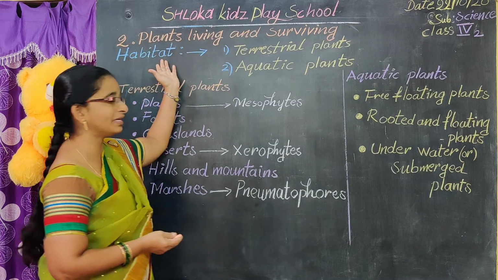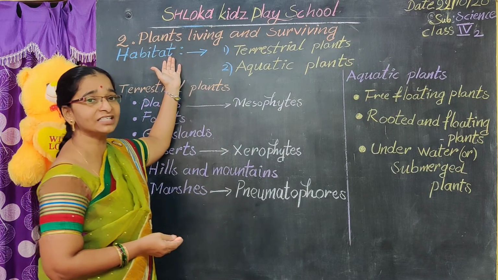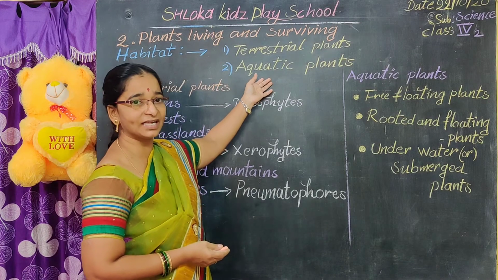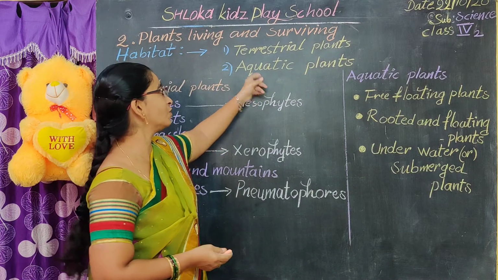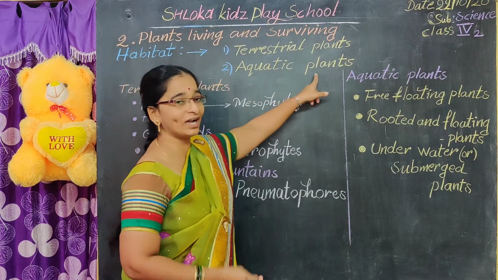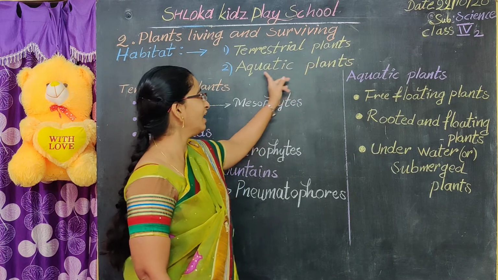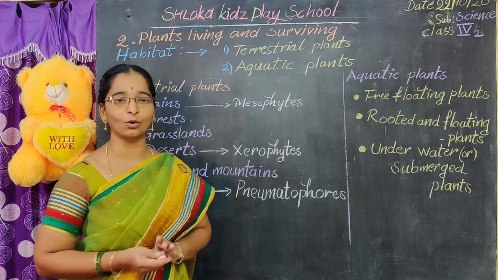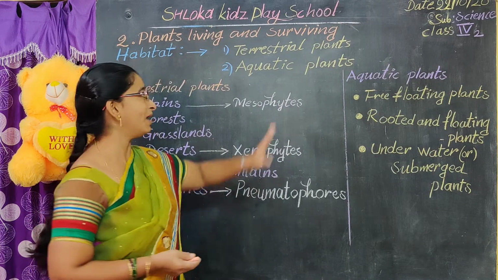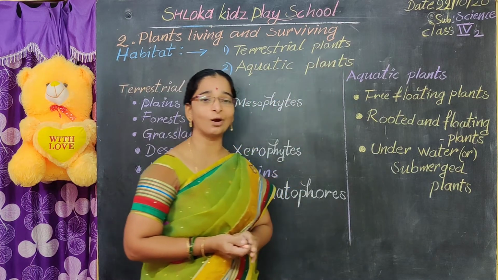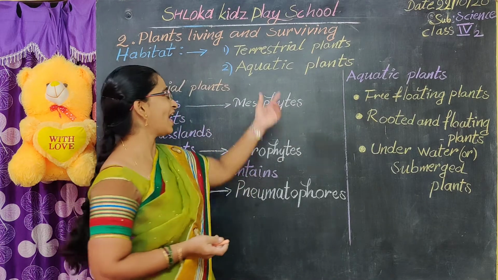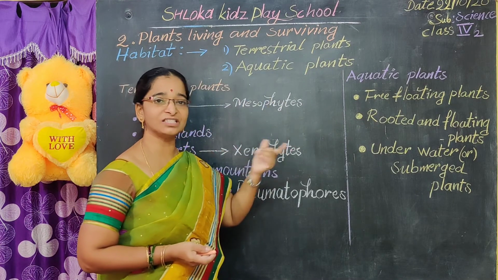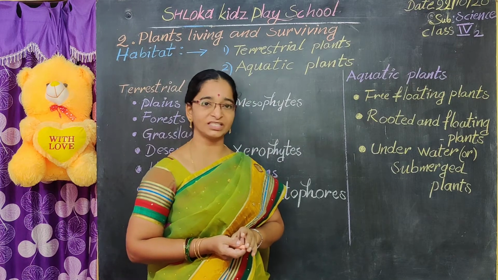According to the habitat, the plants are divided into two parts. What are those? Terrestrial plants and aquatic plants. Terrestrial means what? The plants which live on land are called terrestrial plants. Aquatic means what? The plants which live in water are called aquatic plants.